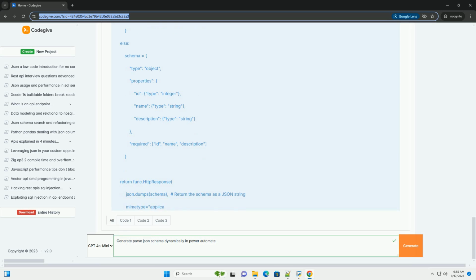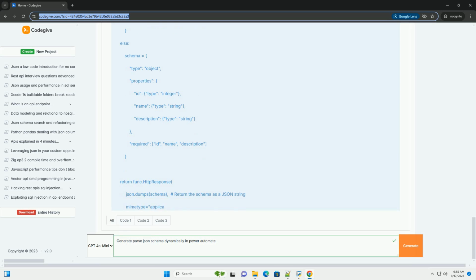Also, the schema function might be helpful in quickly generating the initial template for further customization. Complex or highly dynamic scenarios: for complex JSON structures, highly dynamic schemas, or situations where you need to perform complex data analysis to determine the schema, using an Azure function is the best approach.